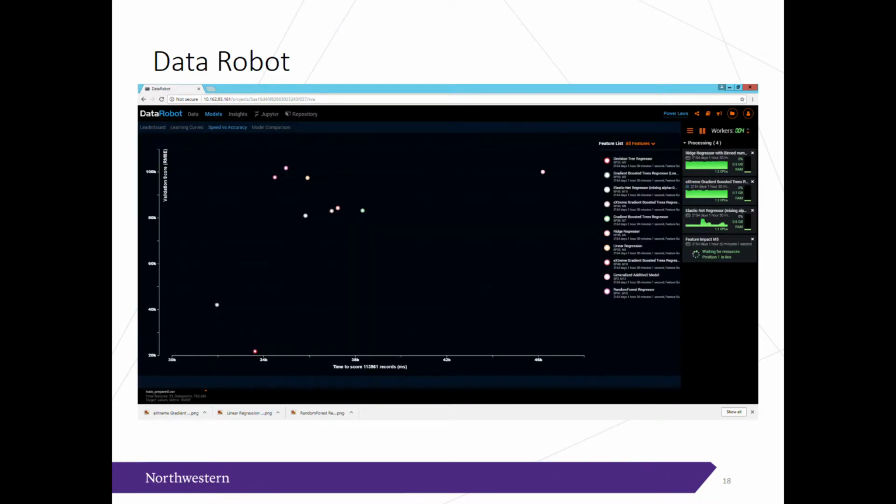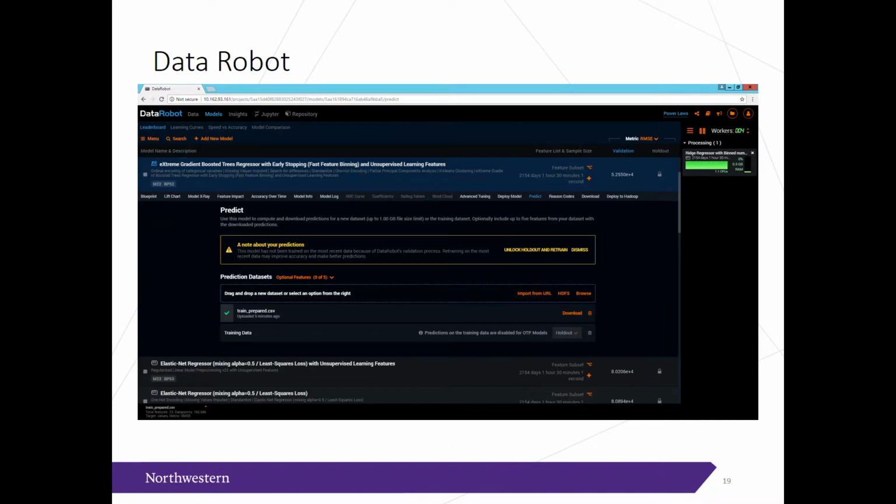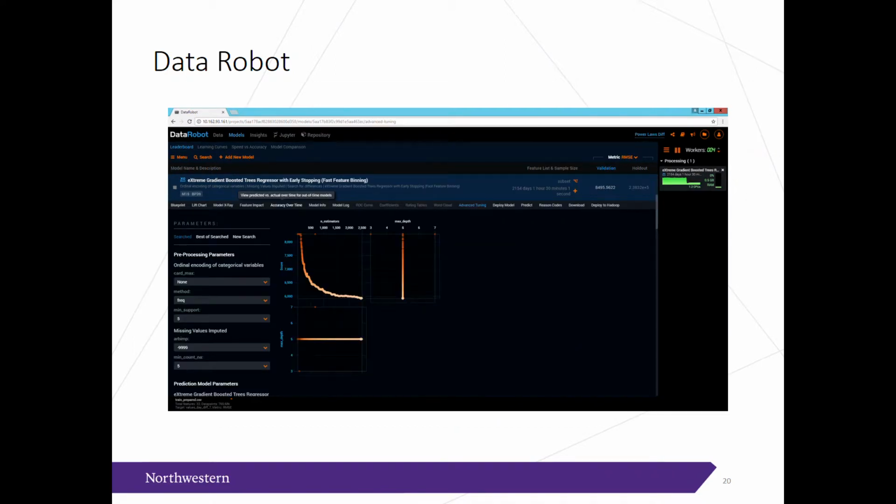Data Robot also has some interesting output visualizations to compare various model performances. For example, here is a scatter plot of the time it took to score the model versus the validation score of that model. So if time was a constraint, this might be a useful visualization. And finally, we predict our values based on, in this case, our training set, but potentially a test set. For each model trained, there are the appropriate hyperparameter tuning metrics and charts, and there's some ability to set this on your own as well.